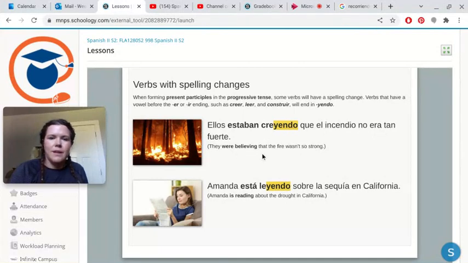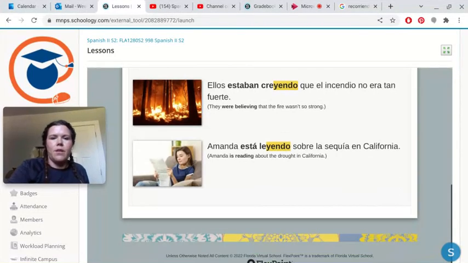They were believing that the fire wasn't so strong. Ellos estaban creyendo que el incendio no era tan fuerte. Your next example is Amanda está leyendo, which is leer, so it becomes leyendo sobre la sequía in California. Amanda is reading about the drought in California.